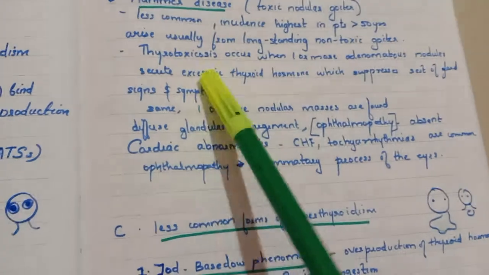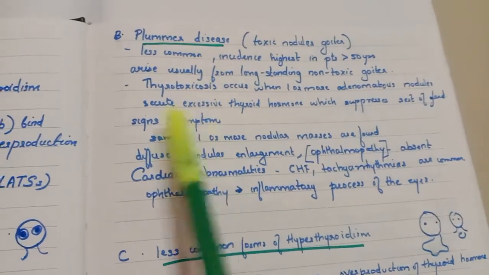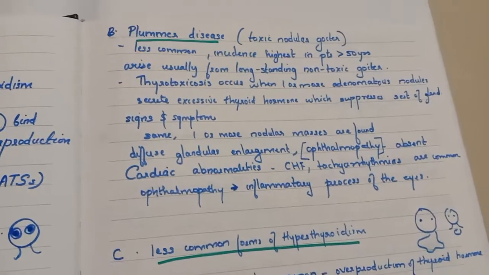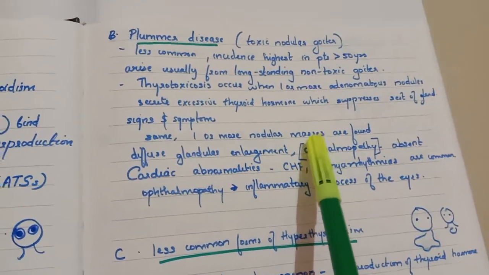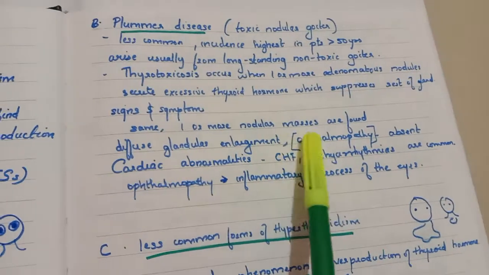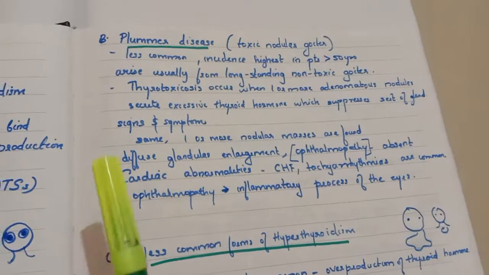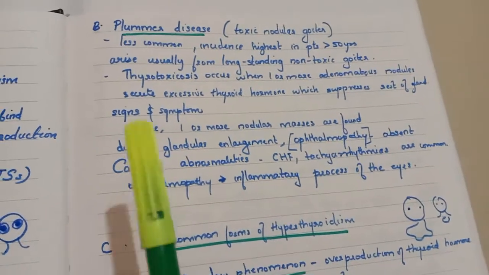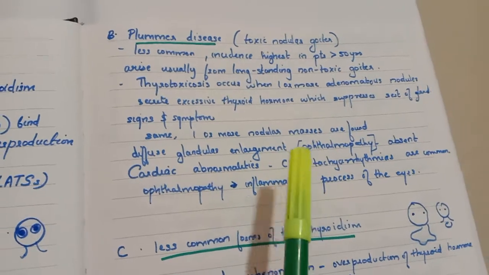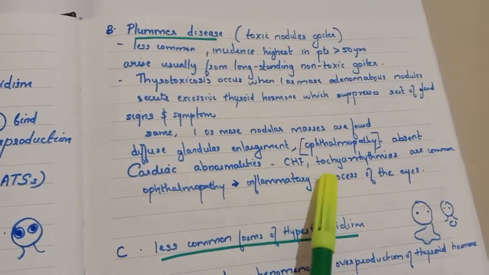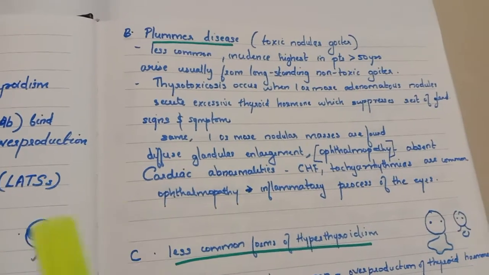The signs and symptoms for Plummer disease will be the same as for Graves disease, except that here you can see one or more nodular masses. Ophthalmopathy as well as the diffuse glandular enlargement will be absent, but in these patients there will be cardiac abnormalities like CHF, congestive heart failure, and tachyarrhythmias will be common. So ophthalmopathy will be absent.